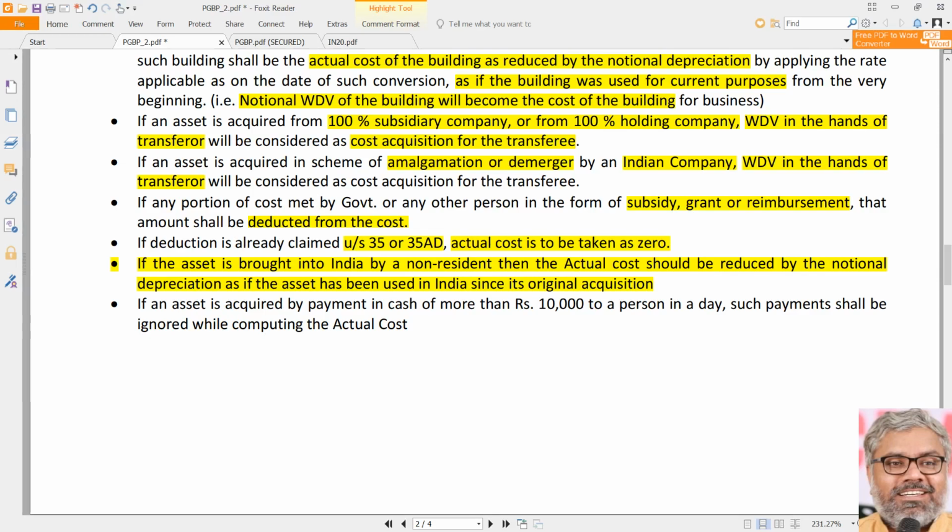If any asset is acquired by payment of cash of more than 10,000 rupees to a person in a day, then such payments shall be ignored while computing the actual cost.